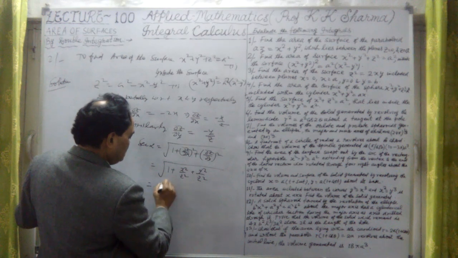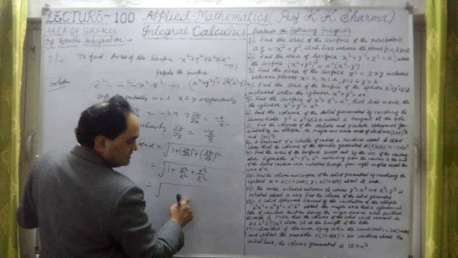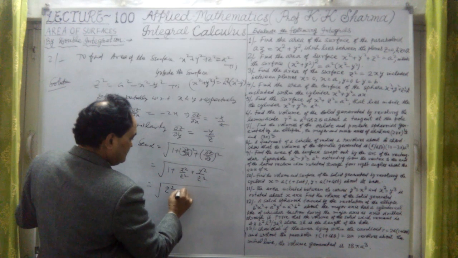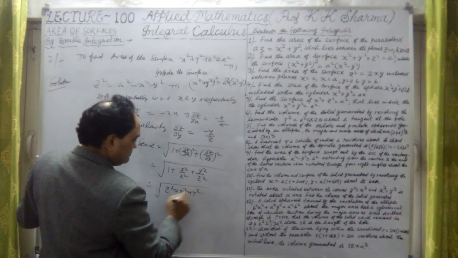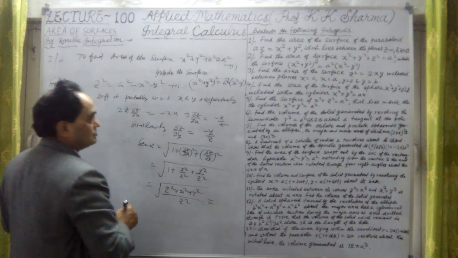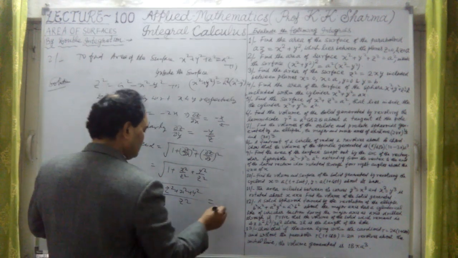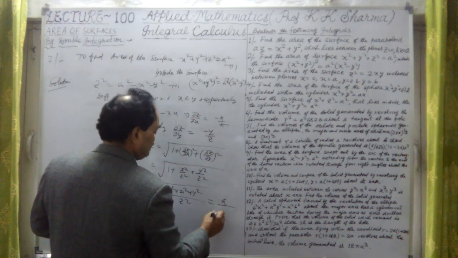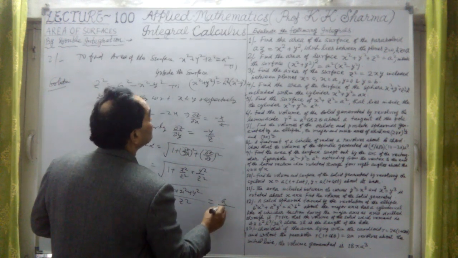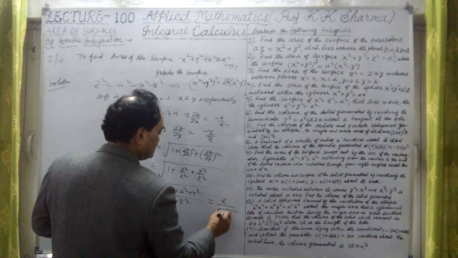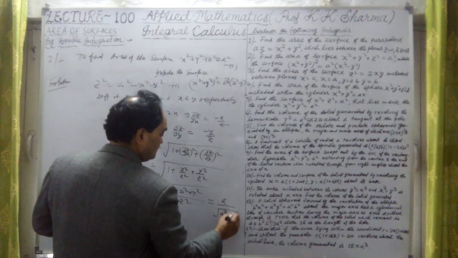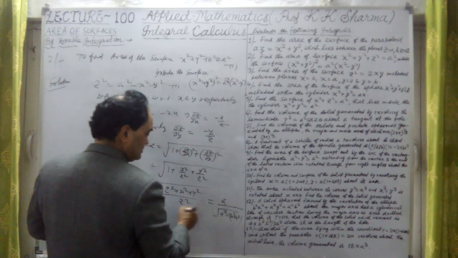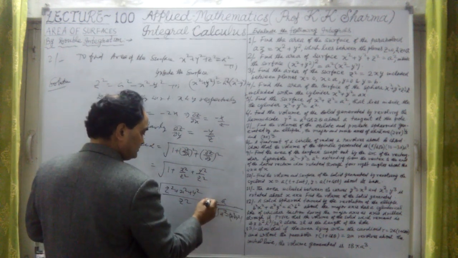If I take z square LCM, it will be z square plus x square plus y square divided by z square. What is this? z square plus x square plus y square equal to a square. So this is a upon z. z is that value under root a square minus x square plus y square. This is the value of secant gamma. This we have to substitute.